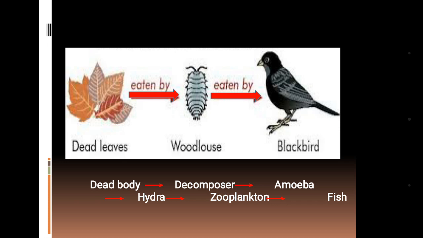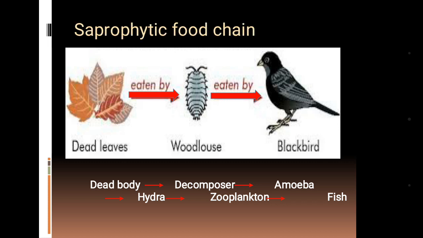So these two types of food chain that are shown here are a type of food chain which is called the saprophytic food chain, and the meaning of the word saprophytic is which lives on the dead or rotten substance. So the food chain which starts from the dead plants or animals' bodies is called the saprophytic food chain.